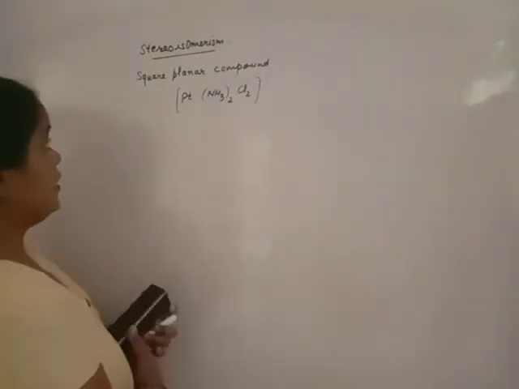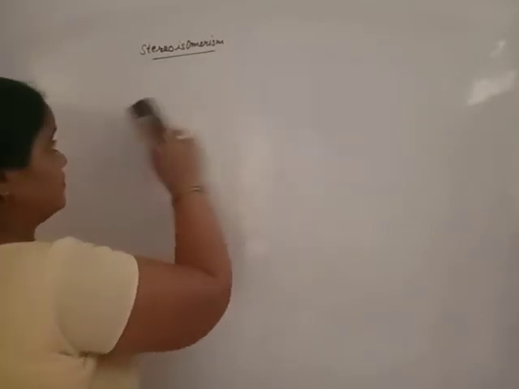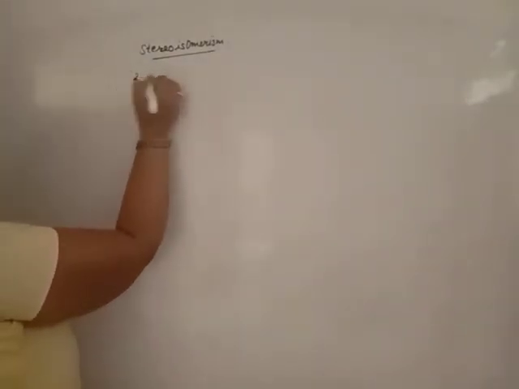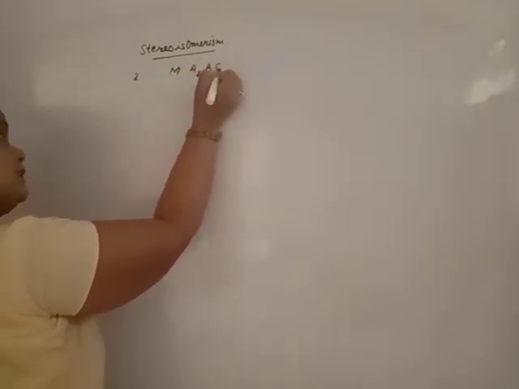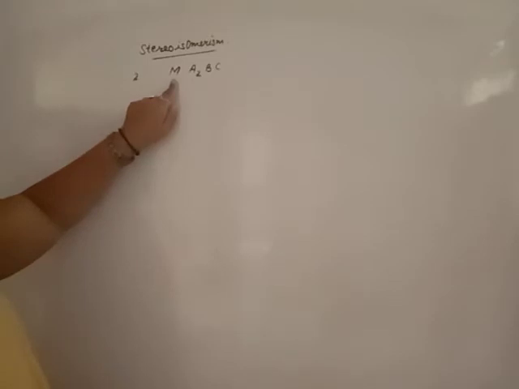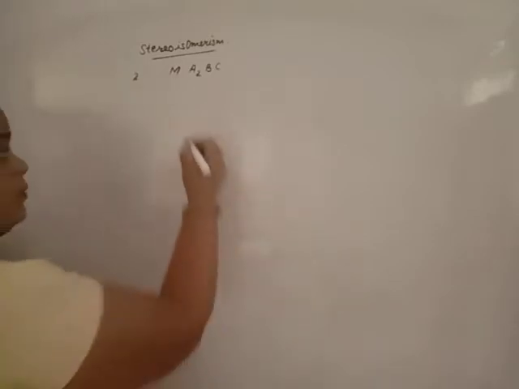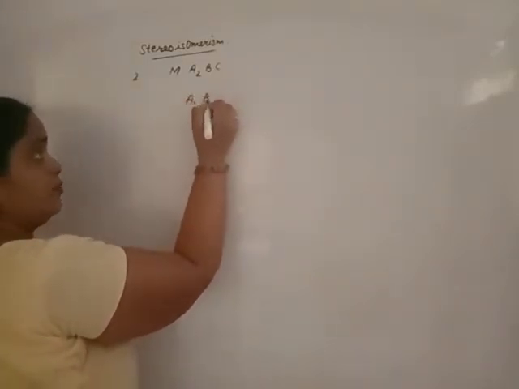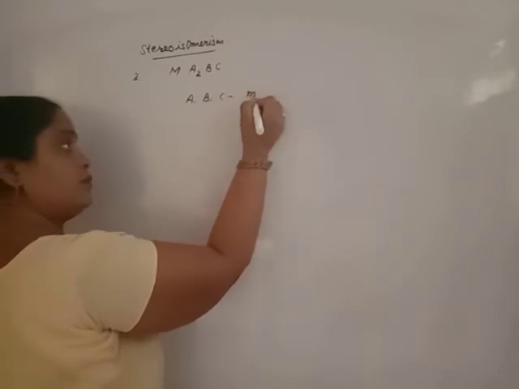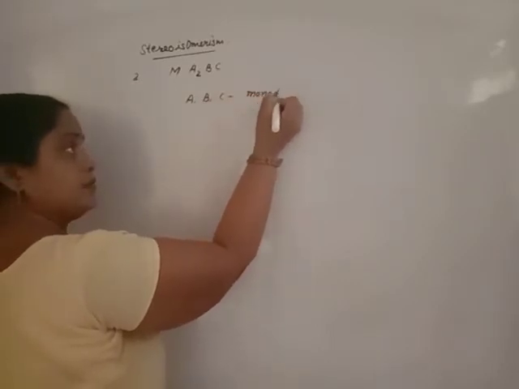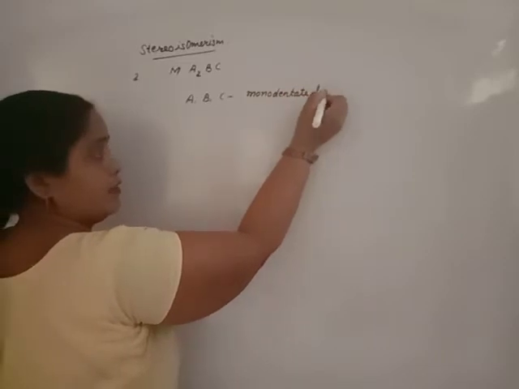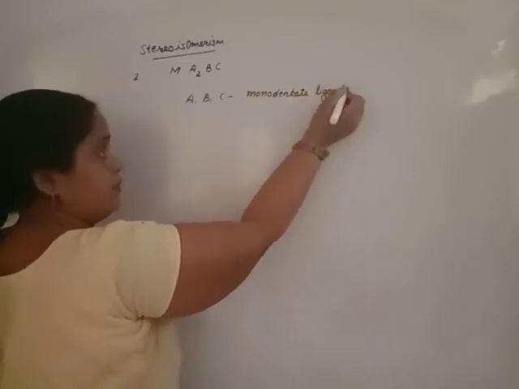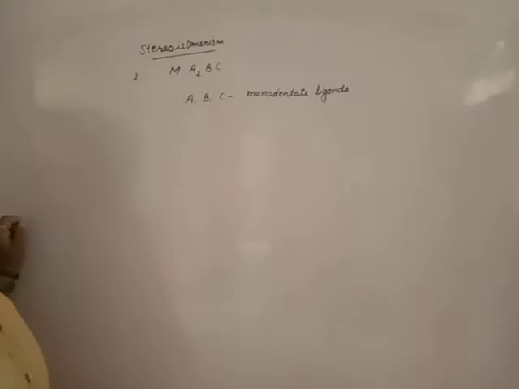Now another one, the second type, M(A2BC). It means M is the central metal atom. It has three kinds of monodentate ligands. A, B and C are monodentate ligands.